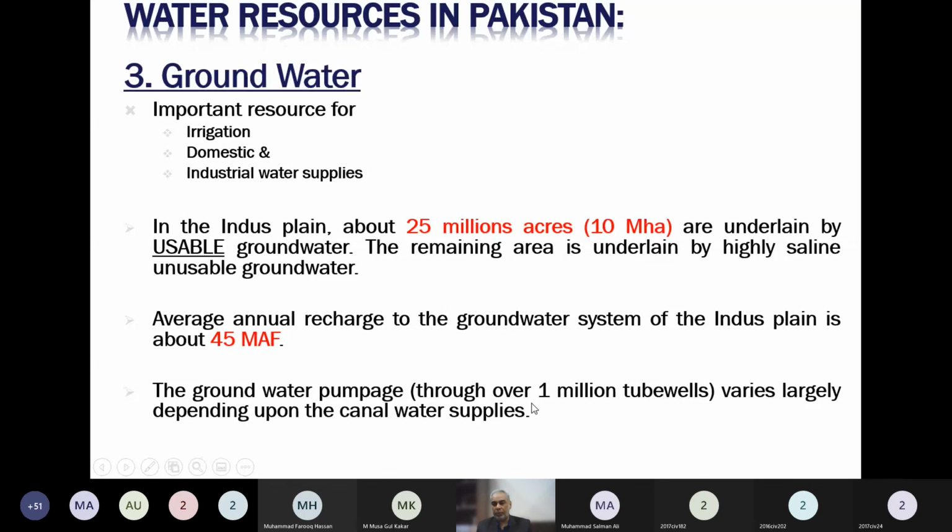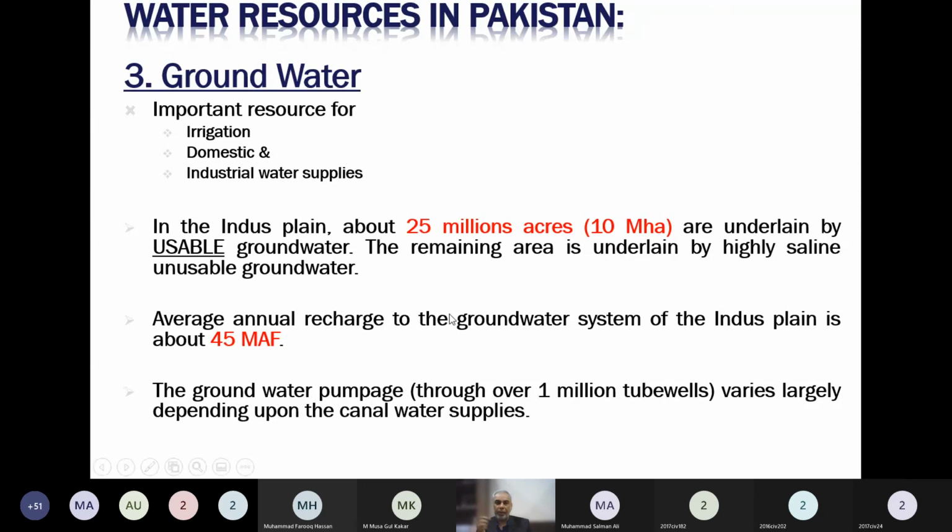12 लाख के करीब ट्यूबवेल्स हैं which are getting water out of the groundwater reservoirs. And one good thing of this groundwater reservoir is that you can extract water when and whenever you need it. This is a kind of storage which is available to use whenever you need it. But the bad thing about it is that it is heavily energy dependent. You need to spend money to extract it.